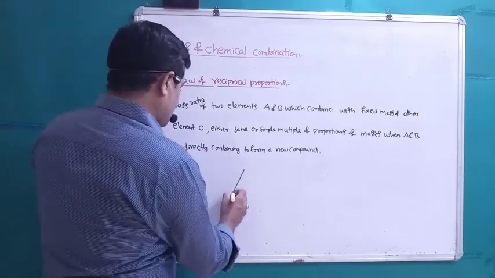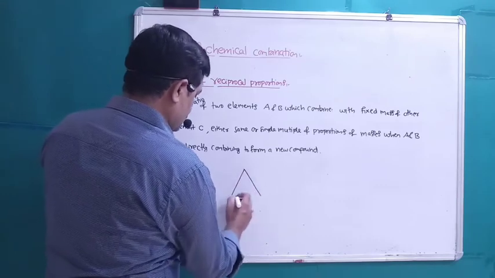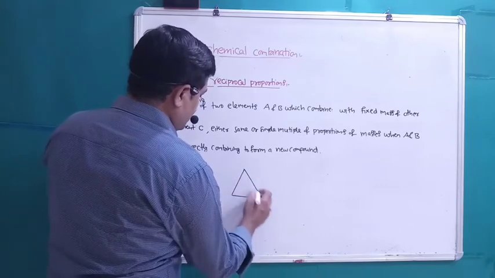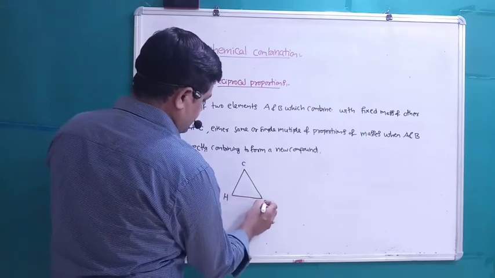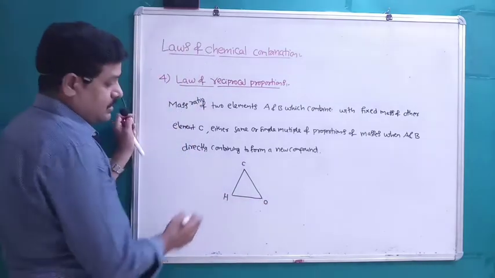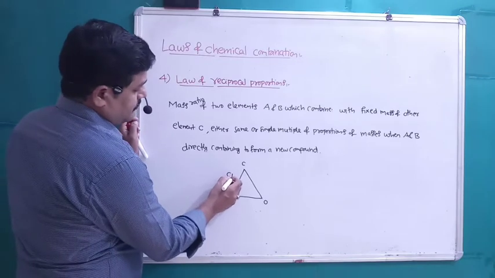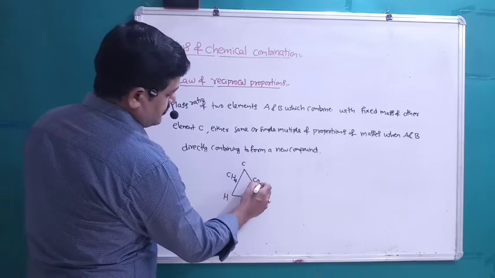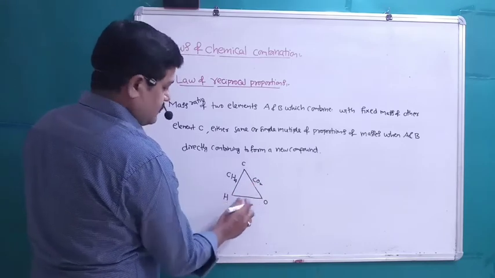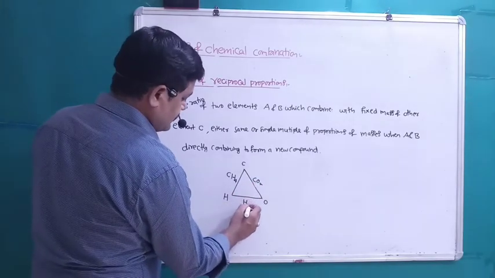We will take one example. Three elements we are considering: carbon, hydrogen, oxygen. Right? Then we will take a compound for carbon and hydrogen as CH4, carbon and oxygen as CO2, and for H and O it is H2O.